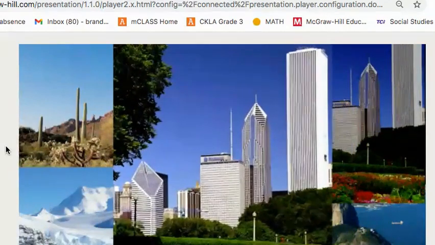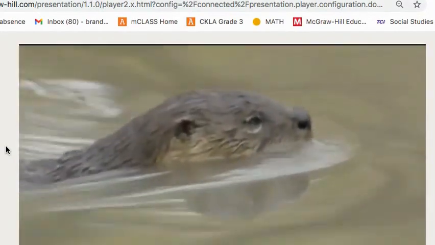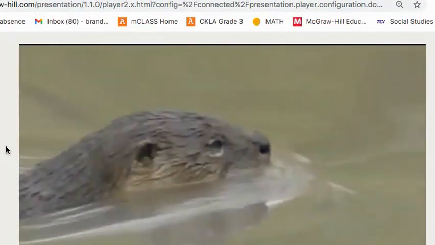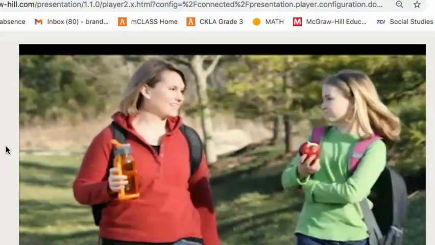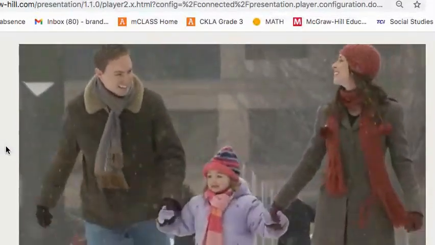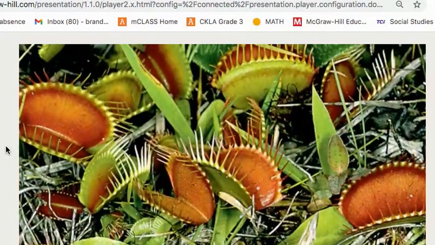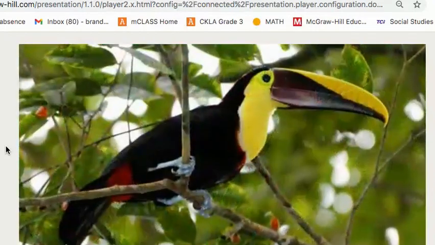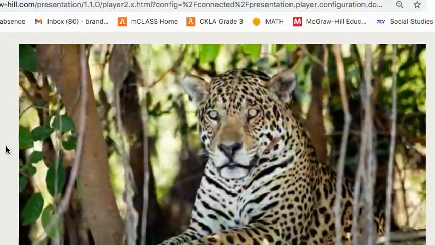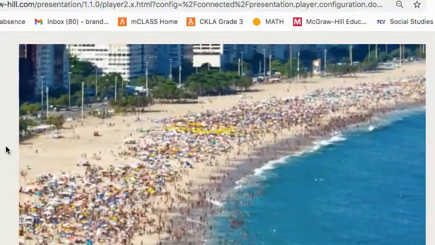Chicago can be hot or cold, dry or wet. Many plants and animals can live in this type of climate. There is more variety in how people dress and their outdoor activities. Rio de Janeiro has a hot and wet climate. Many beautiful and interesting plants and animals live in this type of climate. One popular activity in this area is going to the beach.